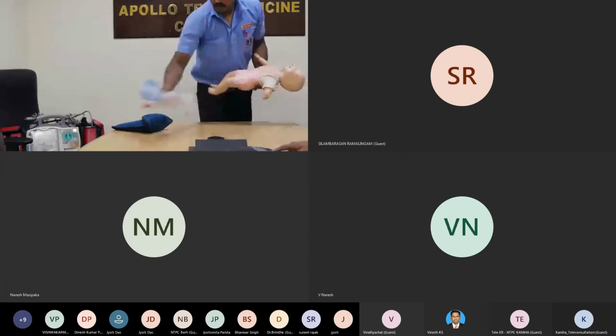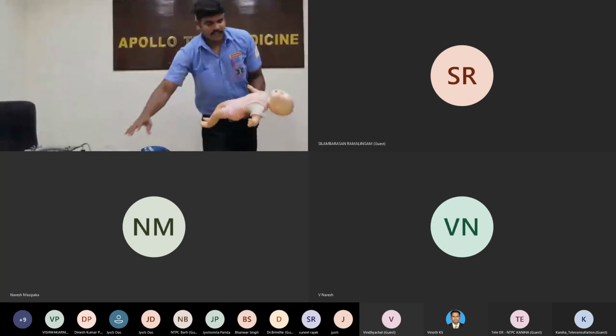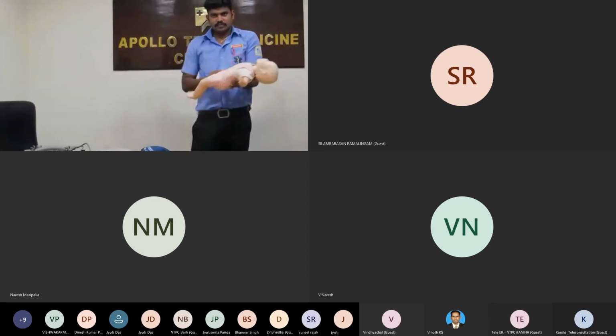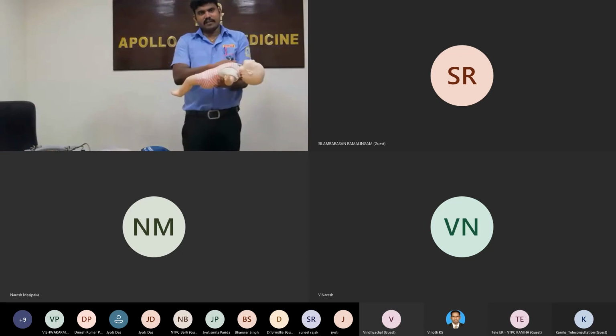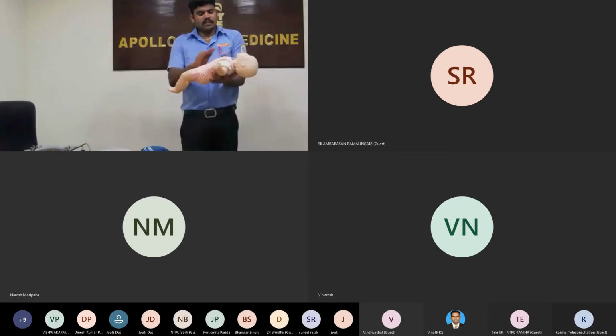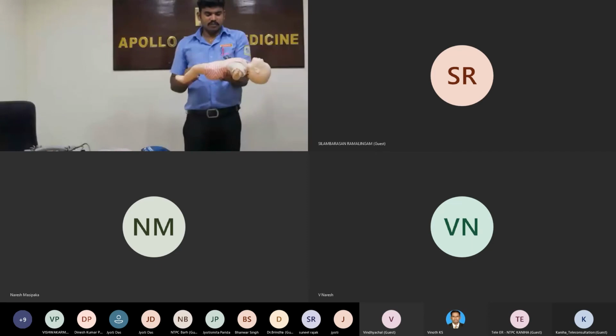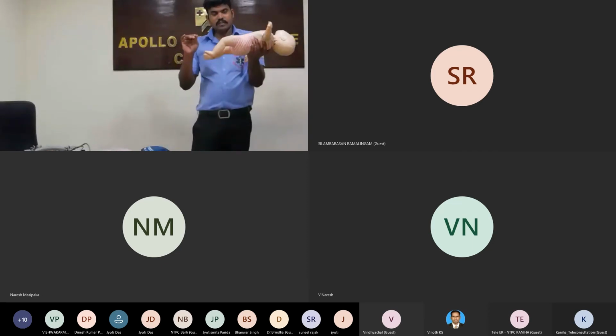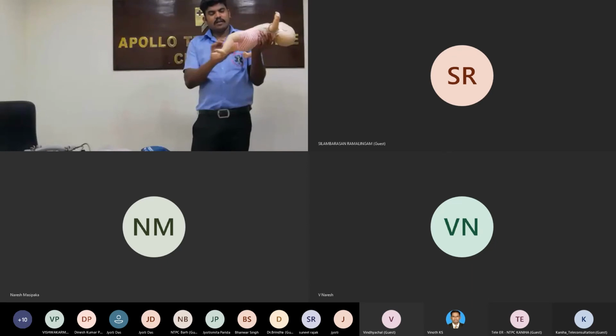Same scenario for the child, around 8 years or 10 years. Check the scene safety, then check the response the same way, with a shout or on the chest or forehead. Then assess the pulse. Where do we check the pulse? For a child, check the femoral pulse.